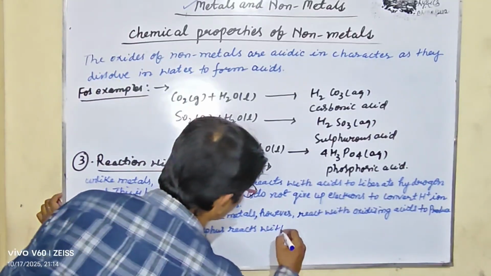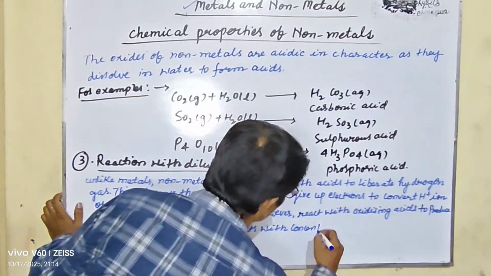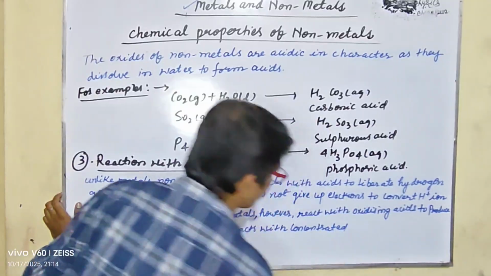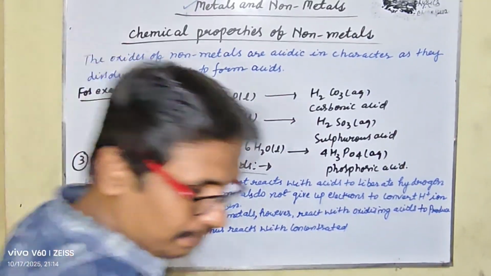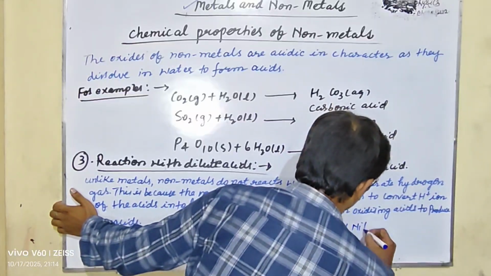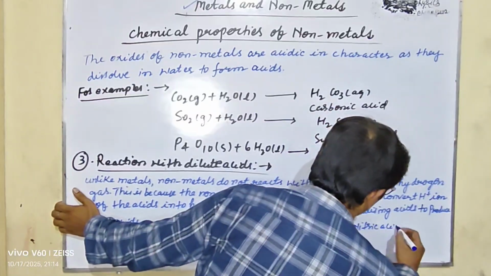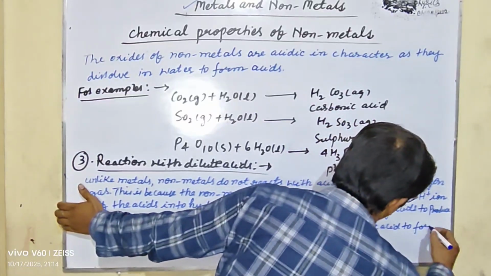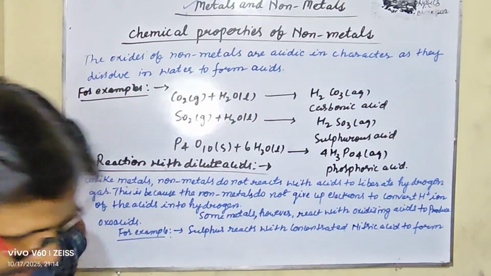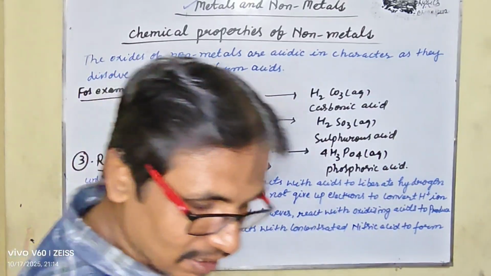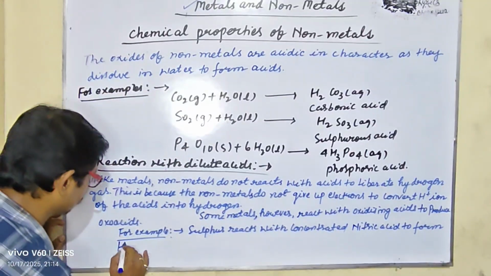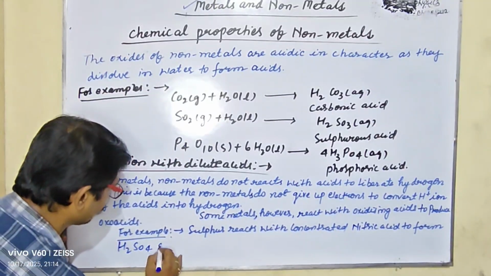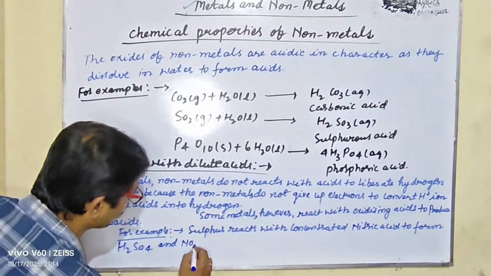For example, sulfur reacts with concentrated nitric acid to form hydrogen sulfate, H2SO4, and nitrogen dioxide, NO2.